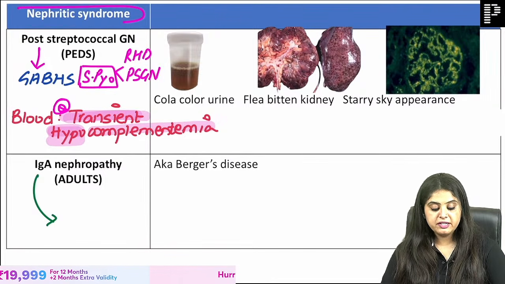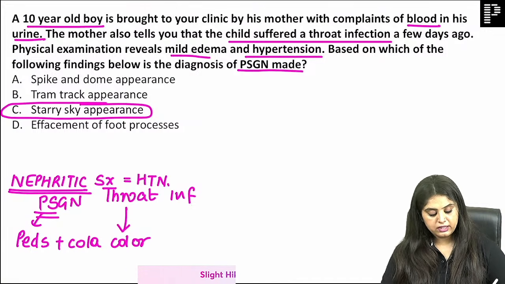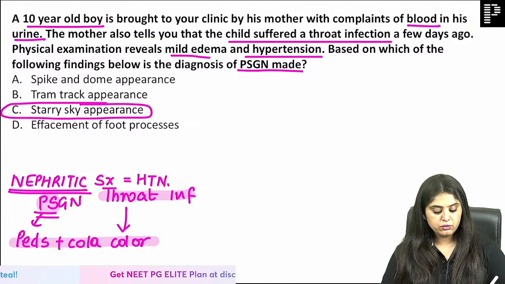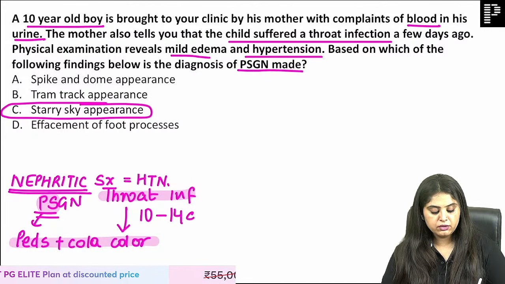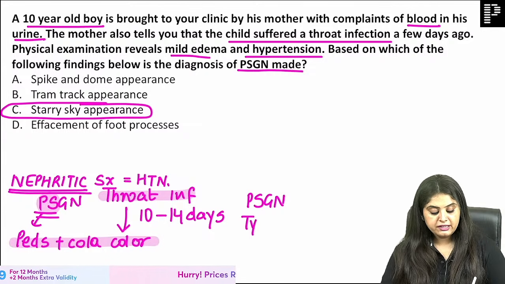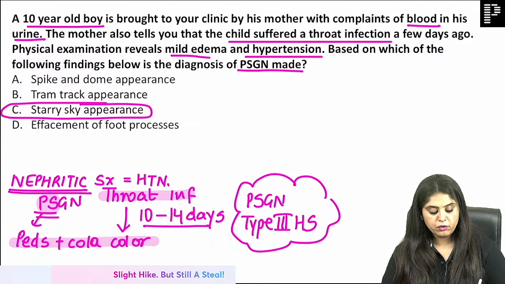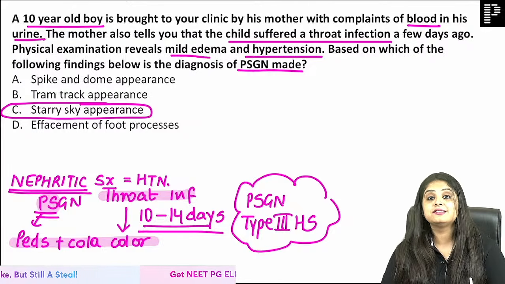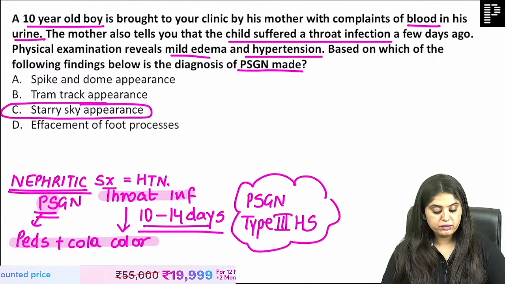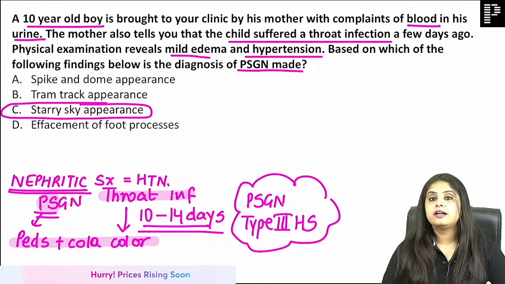Now, because it is a nephritic syndrome, the patient is going to come to you with cola color urine. My question was that this child had cola color urine, but before that, because of streptococcus, there was a sore throat. Can you tell me the duration between the sore throat and the cola color urine? It is 10 to 14 days. Why? Because post streptococcal glomerulonephritis is a type 3 hypersensitivity disorder, and every type 3 hypersensitivity disorder takes 10 to 14 days for its manifestation. It is a question in general pathology. All hypersensitivity disorders take 10 to 14 days. Therefore, between sore throat and cola color urine, 2 weeks, okay, say 10 to 14 days, same thing. That is the time duration it is going to take.